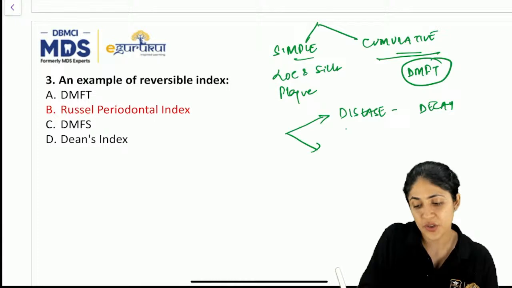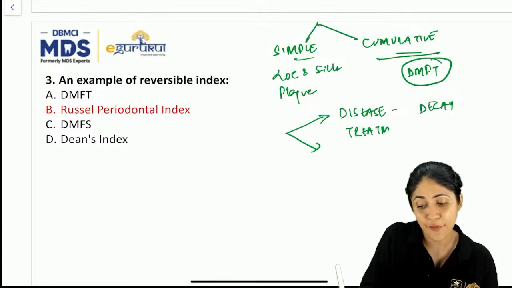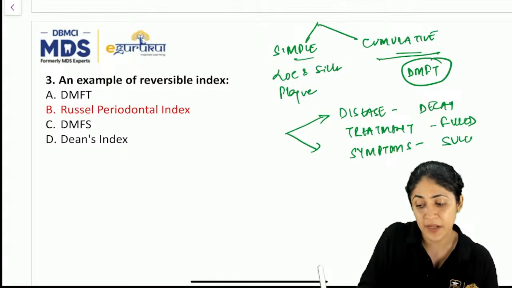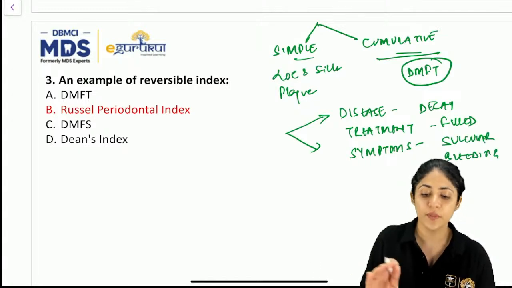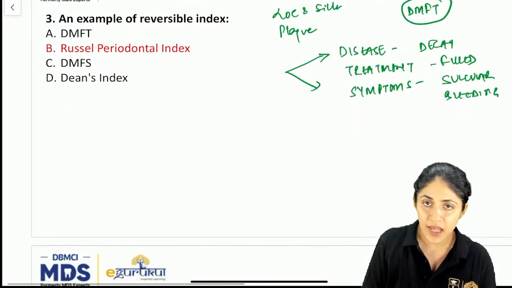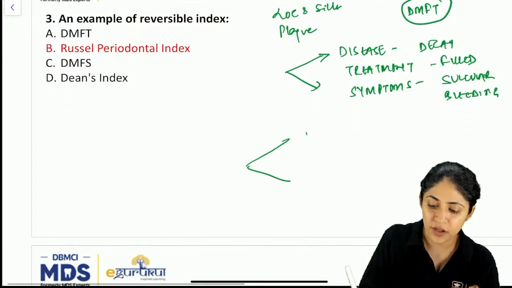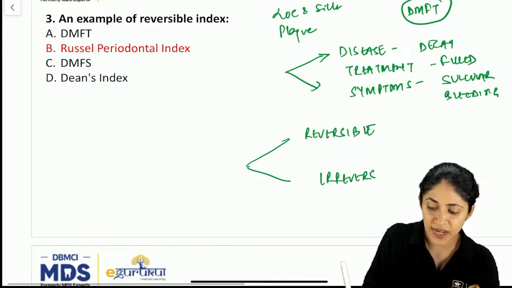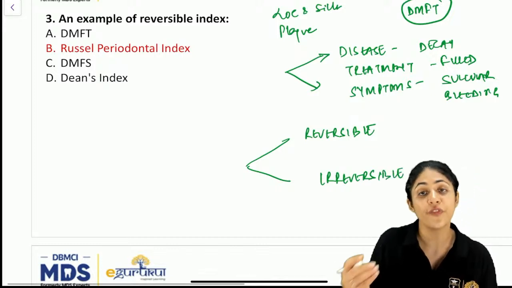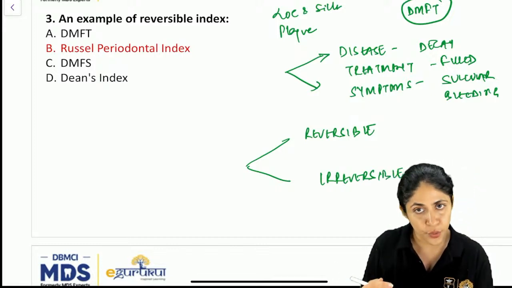Okay, then you are measuring the treatment part, so in this the F component was there. Okay, that is filled. And one was then in which there is a symptom, say circular bleeding. Okay, whether bleeding is present or not. So this was one entity. The other classification was based on reversible or irreversible. Okay, so now this is on the basis of whether your findings can be reversed or not.